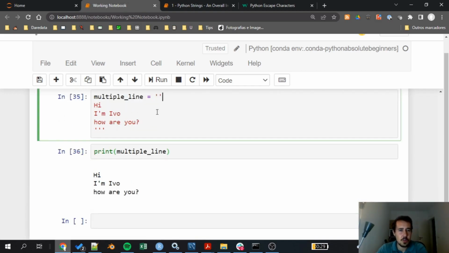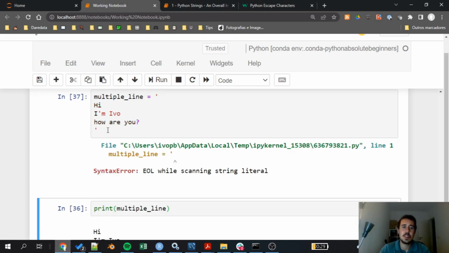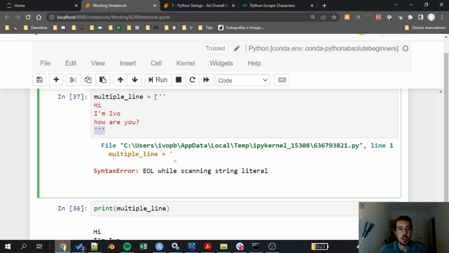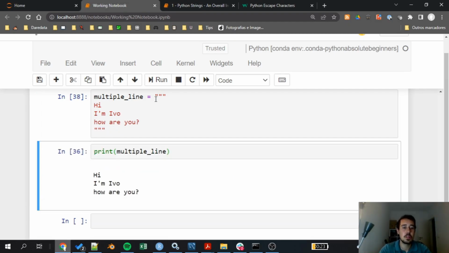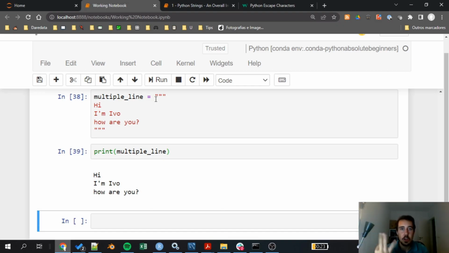Of course, if I just use a single quote, remember, it can't work with multiple lines here in Python. If you want to do multiple lines, remember to open the string with three quotes and close it with three quotes. Of course, this also works with double quotes. If I go here, double quotes, and here also double quotes, it works all the same. You just need three of them to make your statement a multi-line statement.